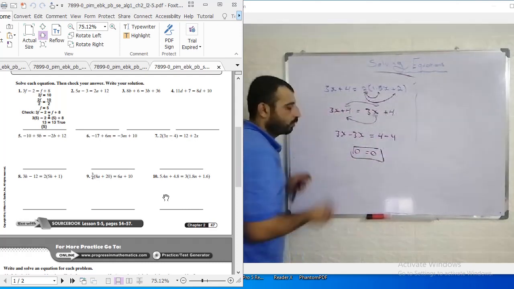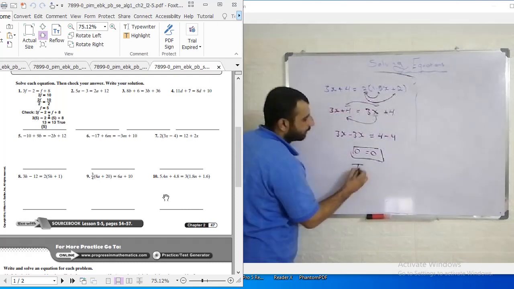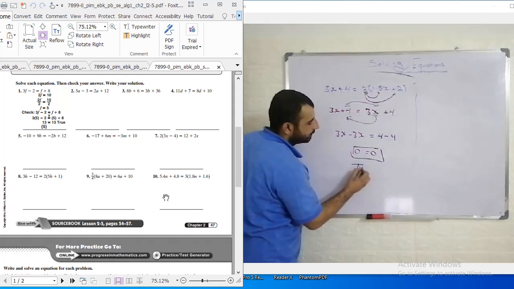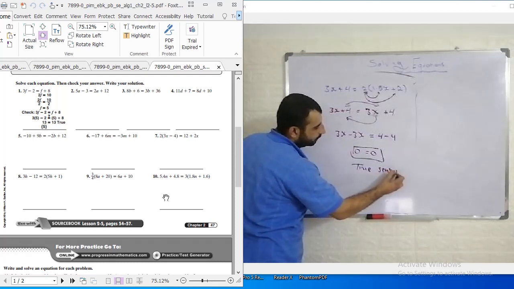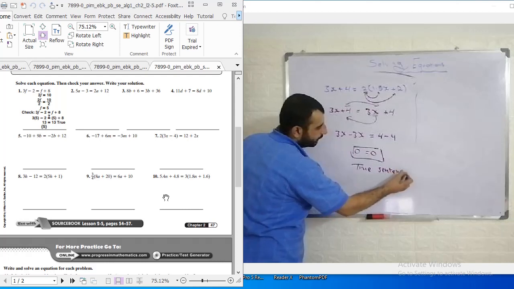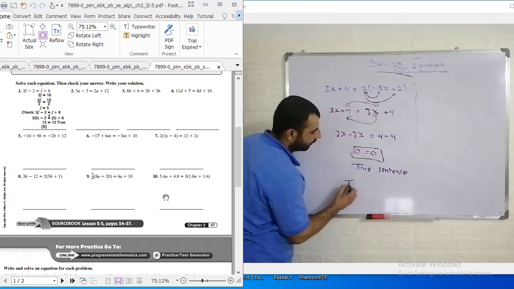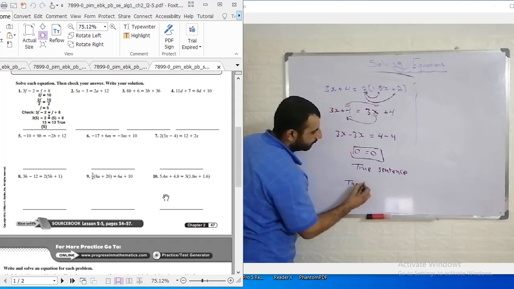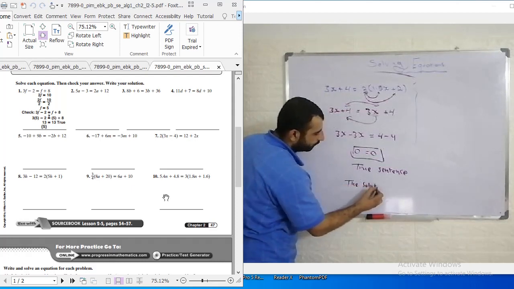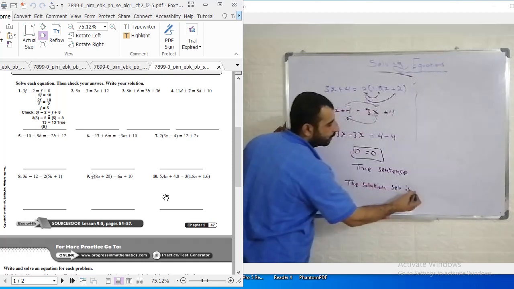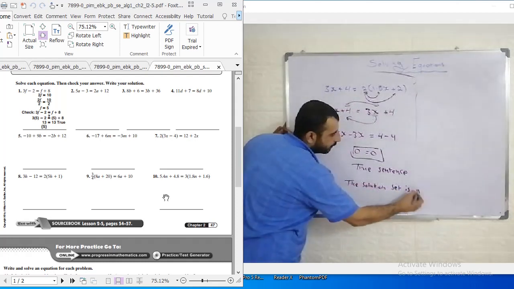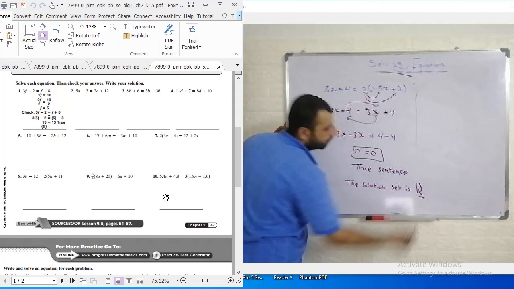What I mean by 0 equal to 0 is that this is a true sentence, and because of that we can conclude the solution set is the set of all real numbers, R.